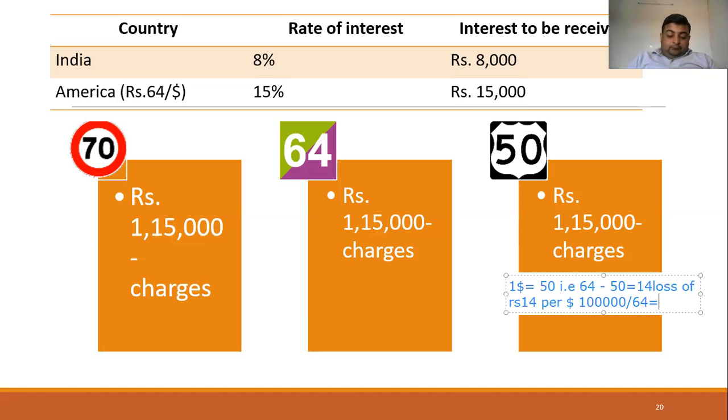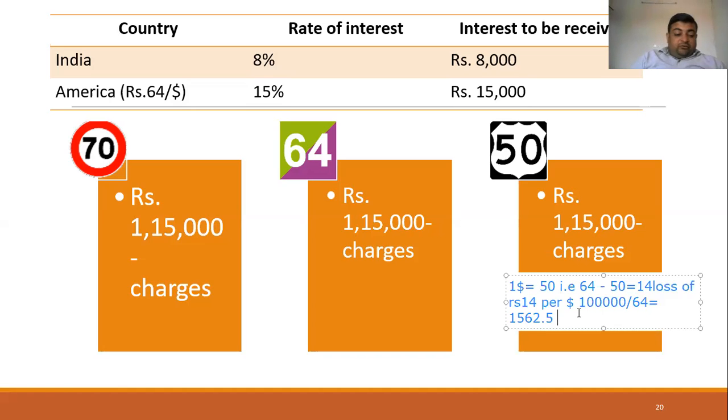So 1 lakh divided by 64 is 1562.5. It means that he has bought this many dollars. Now the price has fallen to rupees 50. The price of the dollar has fallen by rupees 14 per dollar. So if the price has fallen by rupees 14 per dollar, it means you have to put in more rupees to buy the same dollars. So now you have to pay more to buy the same dollars.